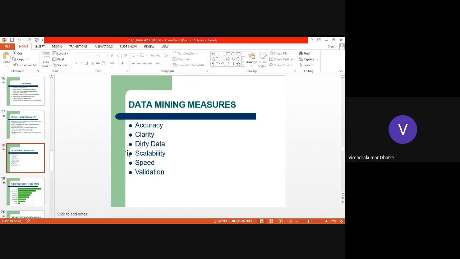Speed. Now out of 10 lakh records, as we have seen, 10 lakh rows are there. Out of 10 lakh records, we want to search something and within seconds it should be made available. So speed, very important.